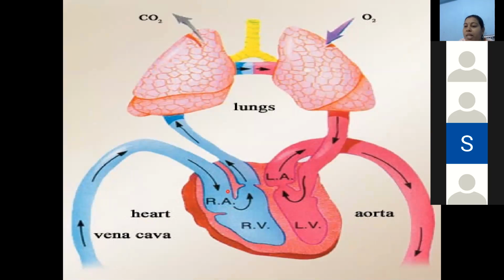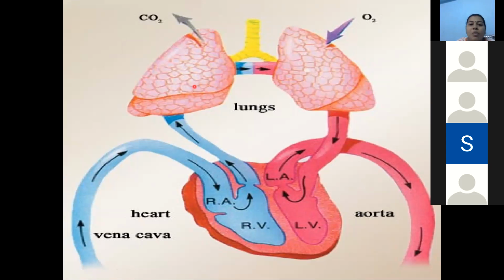Okay, impure blood first it is reaching the right auricle. Then it enters into the right ventricle. Now, then again it enters into the lungs with the help of pulmonary vessels. So if the blood vessel is having the connection with the lungs, we can use the name as pulmonary.